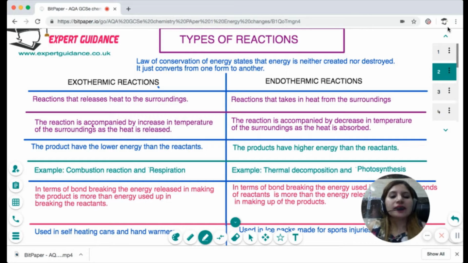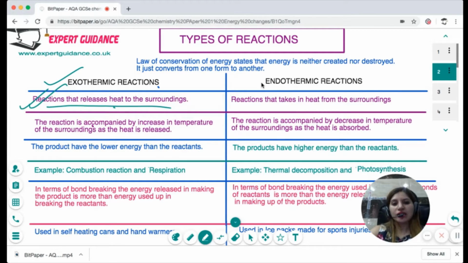Now, on the basis of a reaction, the energy it releases or takes in, we classify the reactions into two categories, exothermic and endothermic. These two types of reactions are based on the law that energy is neither created nor destroyed, it is transformed from one form to another. Now, there are certain reactions which will take in heat, and there are certain reactions which will release heat to the surroundings. Exo means external. So, any reaction that releases heat to the surroundings is an exothermic reaction.